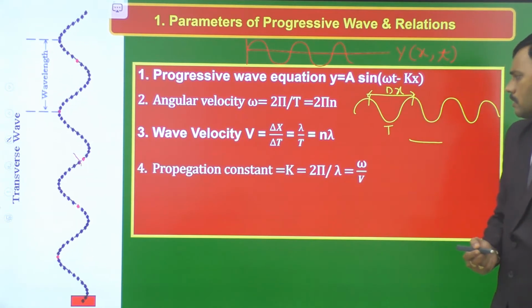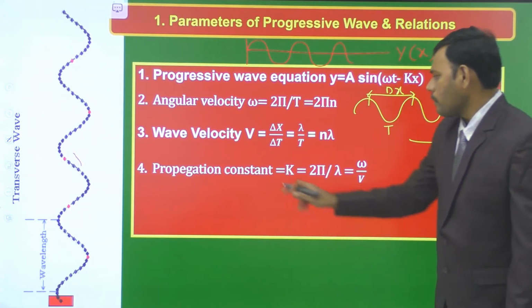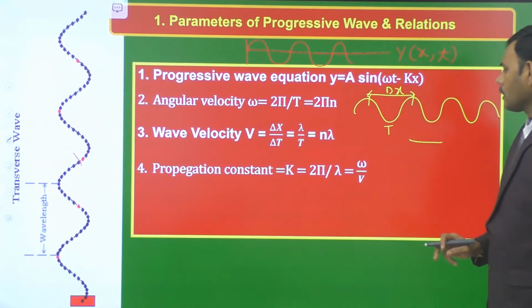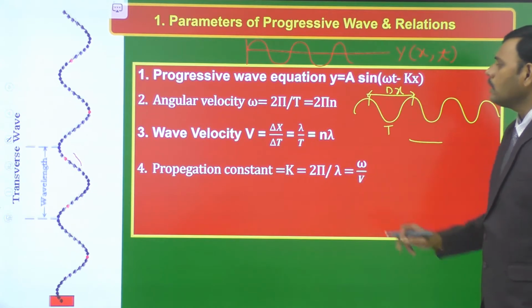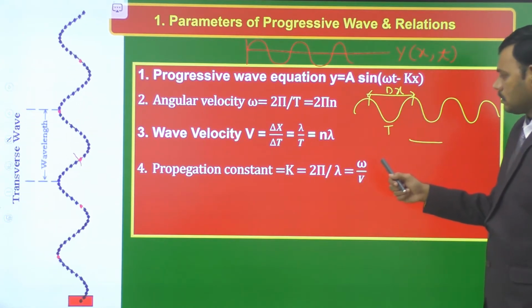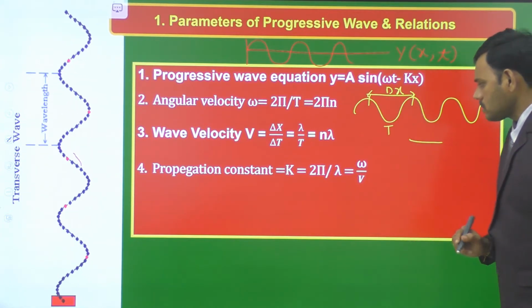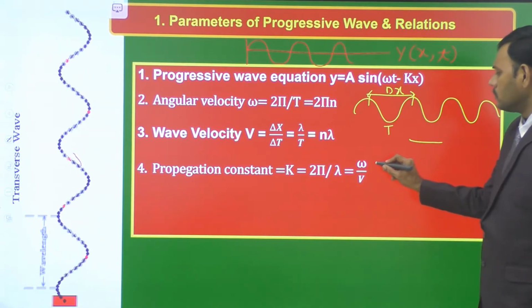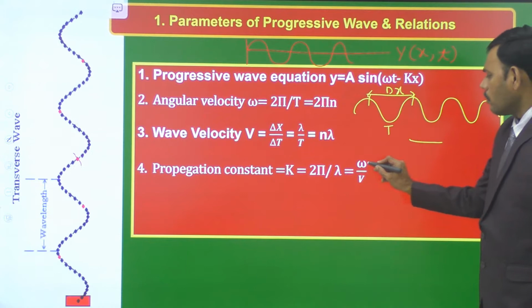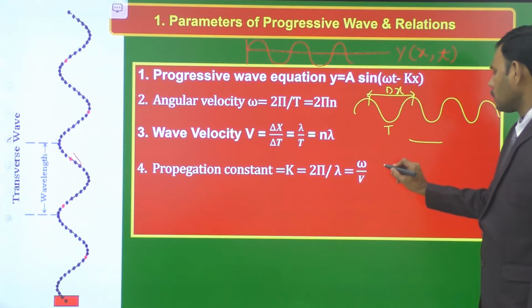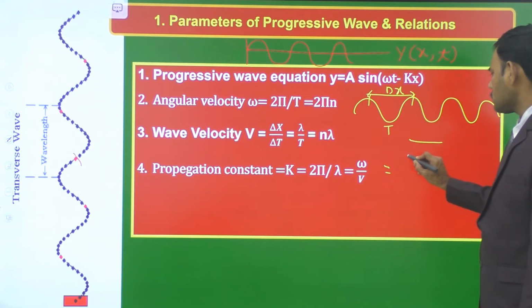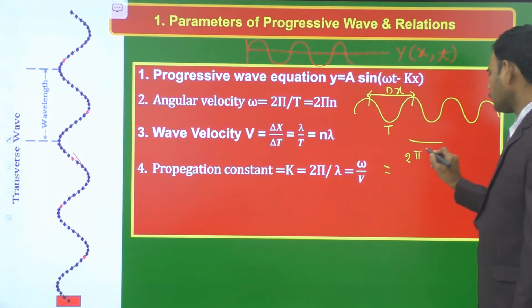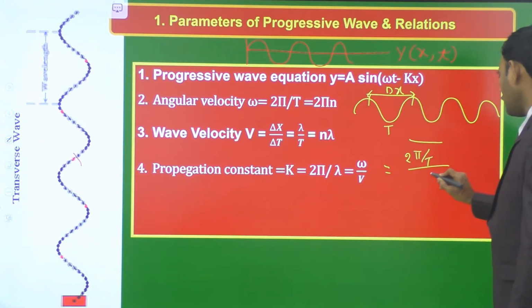Another relation: the propagation constant k is 2π/λ, where λ is the wavelength, and it is also equal to ω/v. Here 2π/λ is written as (2π/T) divided by (λ/T).